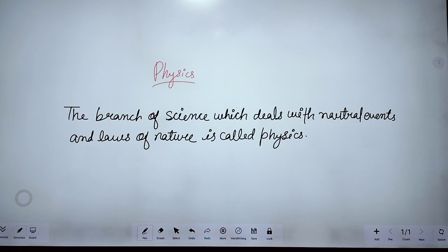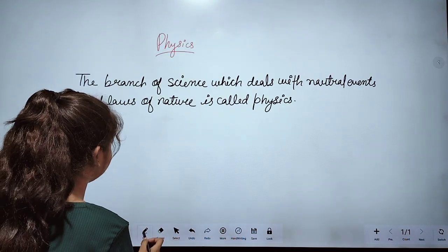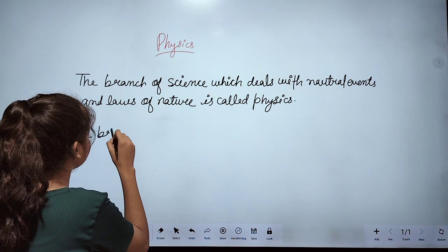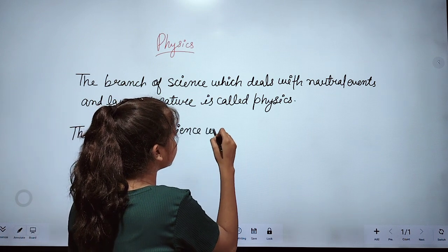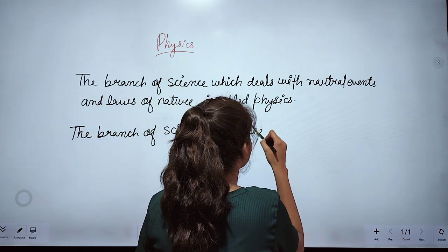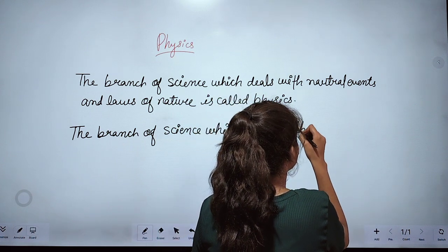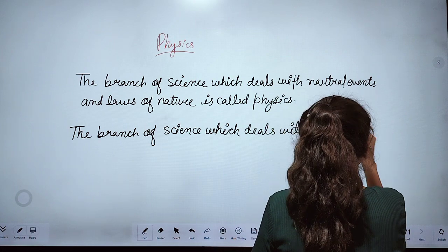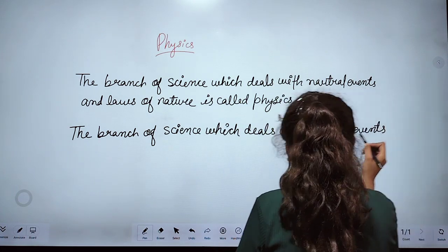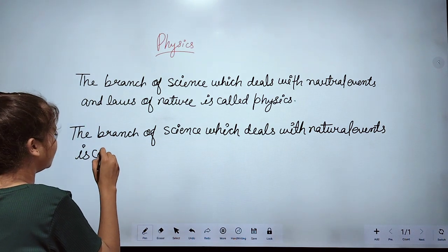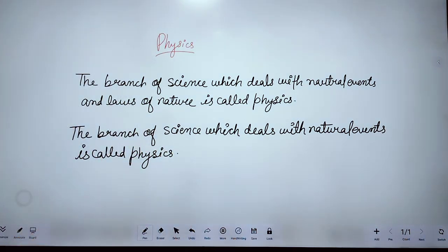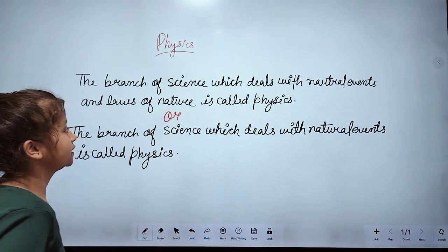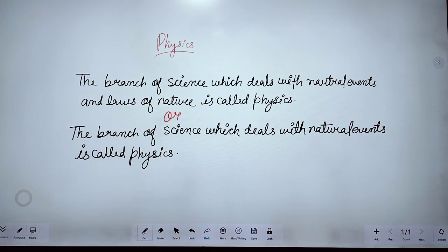Now we can also write the definition like this: the branch of science which deals with natural events is called physics. This definition is also correct.